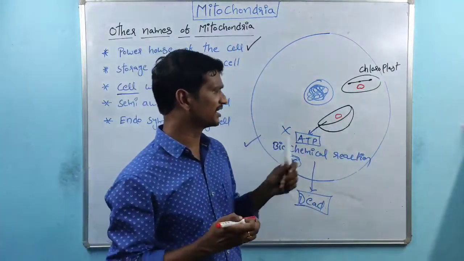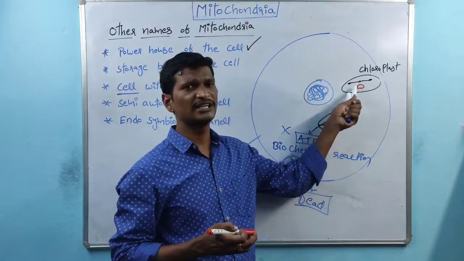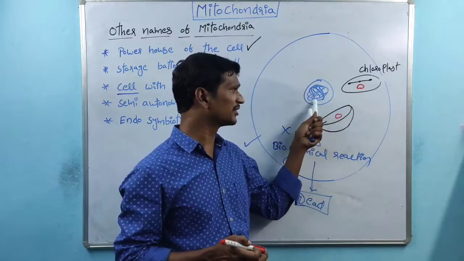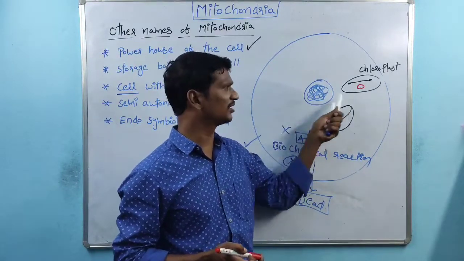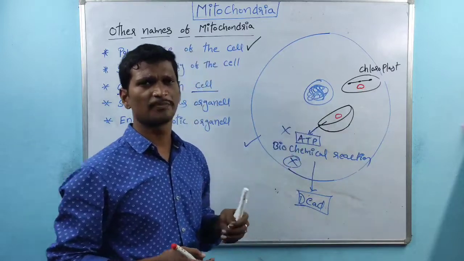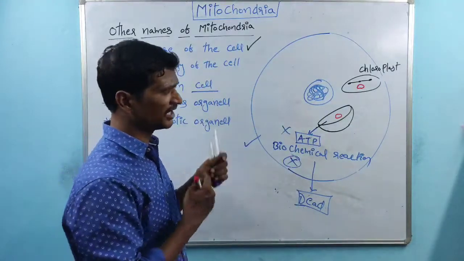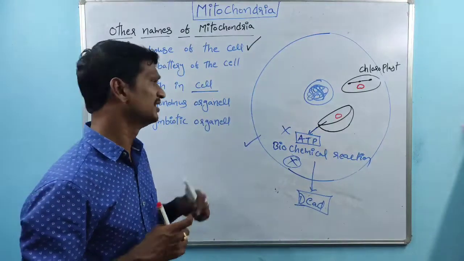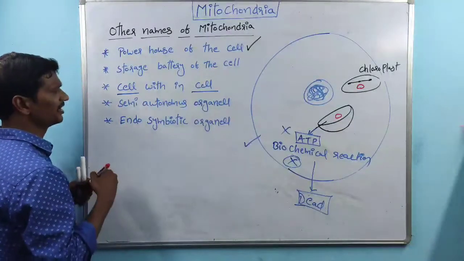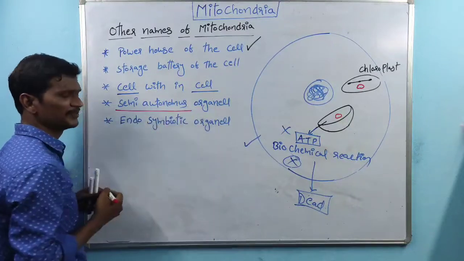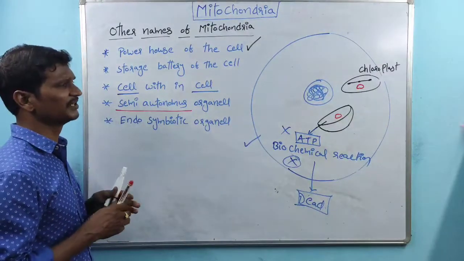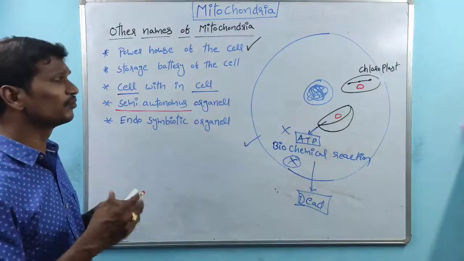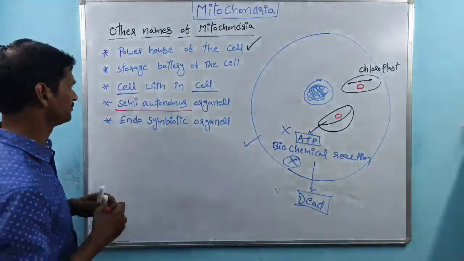So both the cell organelles, mitochondria and chloroplast, are semi-autonomous cell organelles because they are not completely dependent on the nucleus. These are partially dependent because both have their own genetic material. That's the reason why mitochondria and chloroplast are called semi-autonomous cell organelles, because both have their own genetic material or own DNA, right?